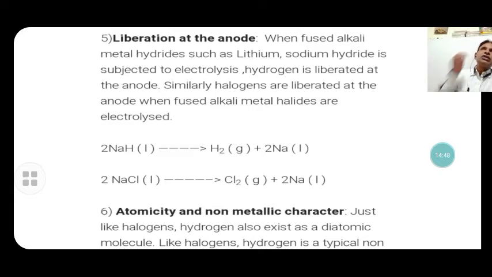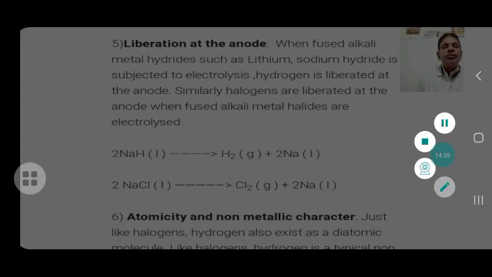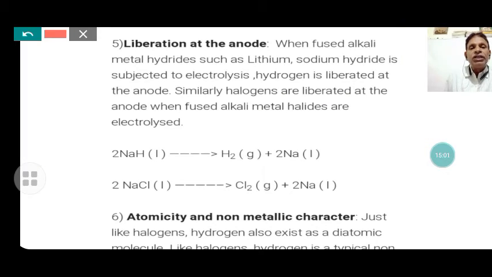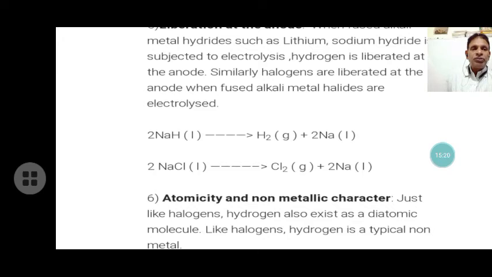Take compounds like sodium hydride and calcium hydride. In these compounds hydrogen acts as a negative ion, so it is liberated at the anode, and sodium is liberated at the cathode. Hydrogen gas is obtained at the anode because negative ions are liberated at the anode.